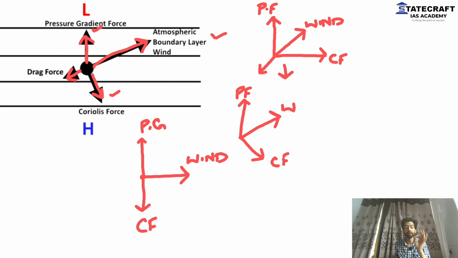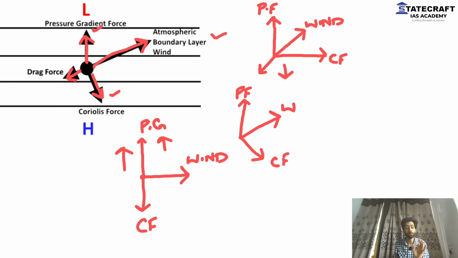There will be very huge deflection because of Coriolis force. Why? Because of absence of frictional force. Ideally, the wind should have been like this. Pressure gradient force is acting like this. This should have been the ideal direction. But Coriolis force has modified the direction. I told you in the very first class that the main role of Coriolis force is to change the direction. It does not impact the speed of the wind, although the speed of the wind does impact Coriolis force, but the vice versa is not true.